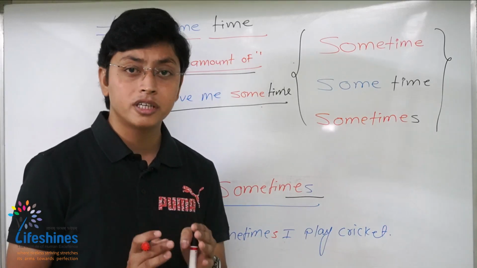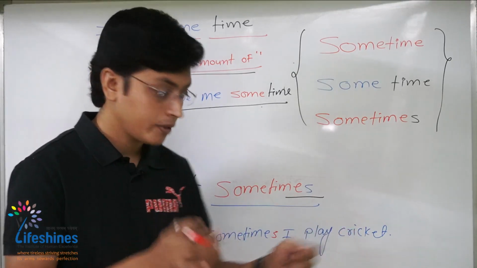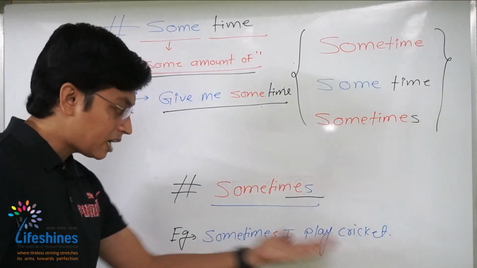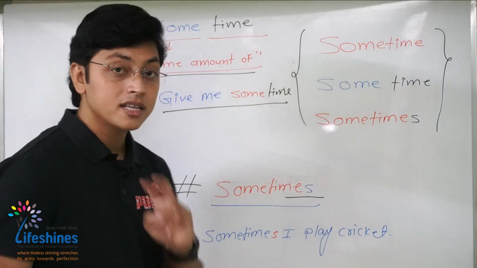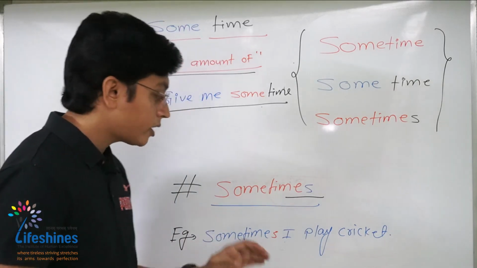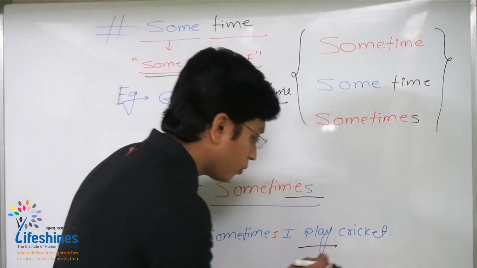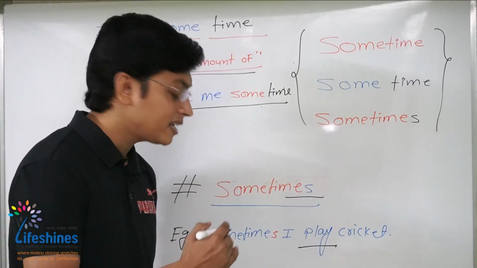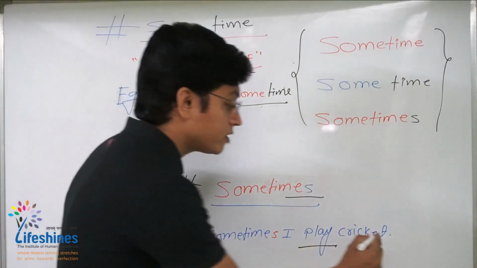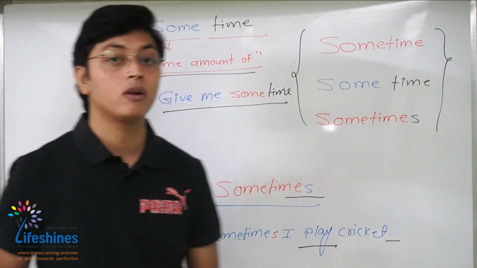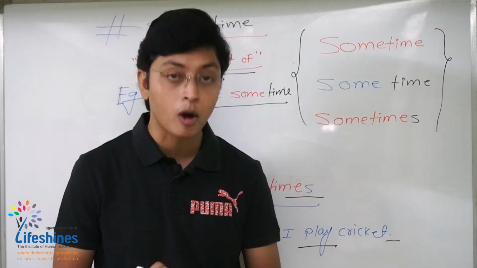And if you want to use it, you can use this particular word sometimes in three different places. It can be used exactly at the beginning of the sentence: sometimes I play cricket. The second way of using it, you can use it exactly before the main verb. So it will be like this: I sometimes play cricket. Or you can place it at the end of this particular sentence. So the sentence will be, I play cricket sometimes. So this is what it is all about.